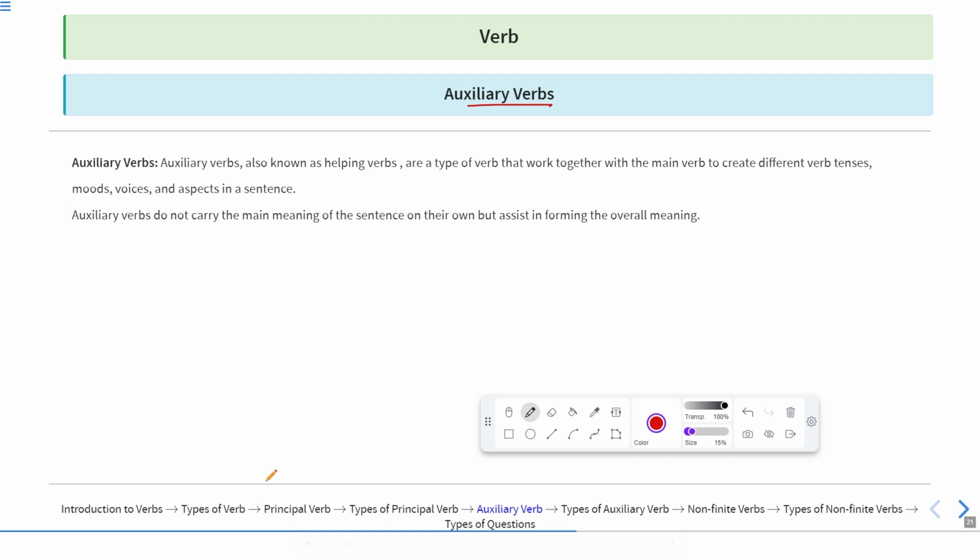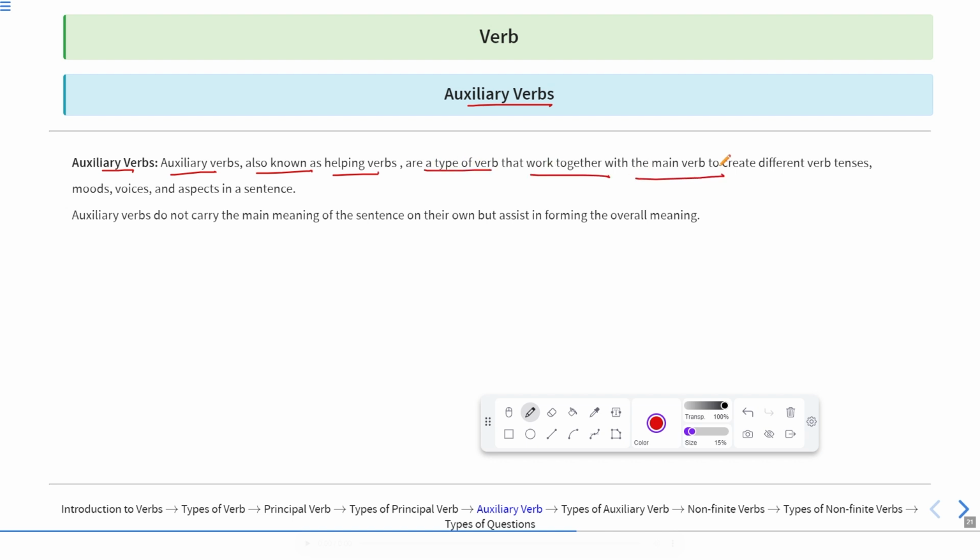So what are auxiliary verbs? What is the meaning of auxiliary verb? What are the types of auxiliary verb that we are going to discuss now in this part? Auxiliary verbs, also known as helping verbs, are a type of verb that work together with the main verb.